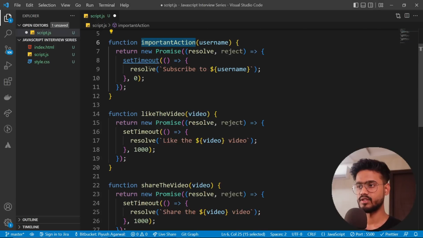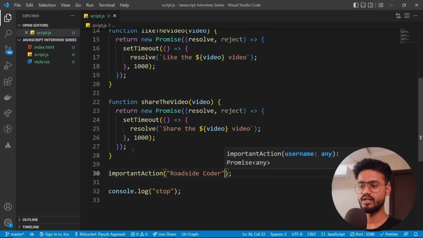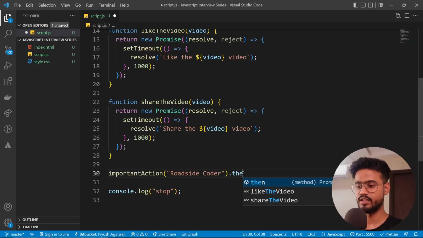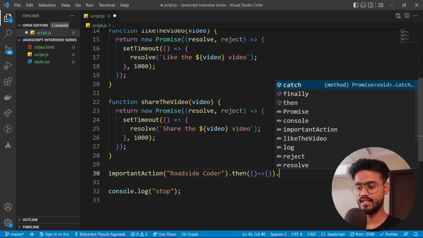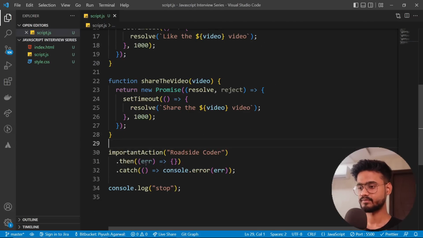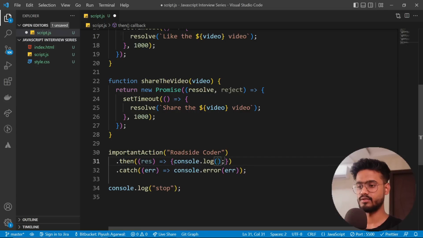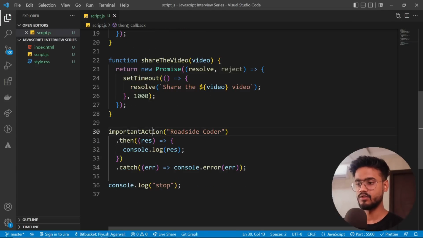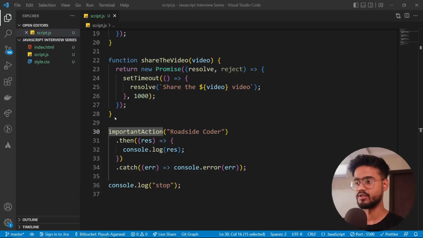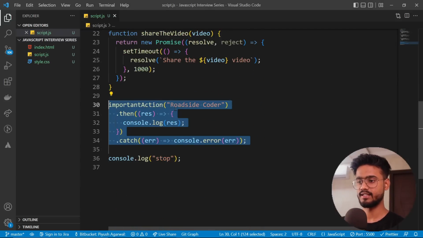So first of all, for this one, let's make this 1 second as well. I'm going to say important action, and we're supposed to provide it a value. So what are we supposed to do after it? If it's resolved, then we're going to say dot then, and if it's not resolved, if it's an error, or if it's rejected, then we're going to say catch. Cool, just like that. Oh, not see error, response, and error will be over here. Here I'm going to simply do response. So now if we go on and see, we'll get subscribe to Roadside Coder. We're going to get this start, this stop, and then the asynchronous code. That is this code right over here.